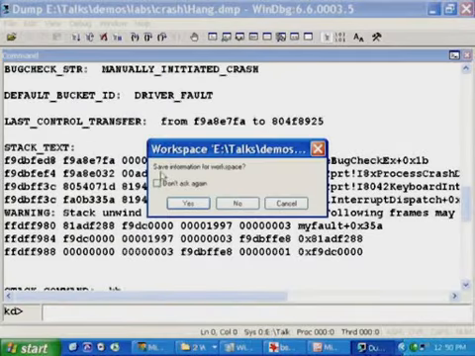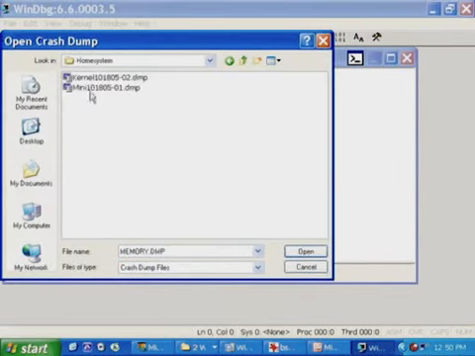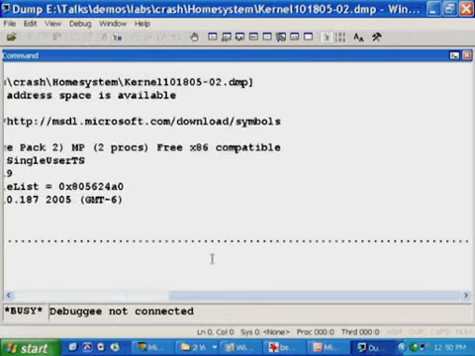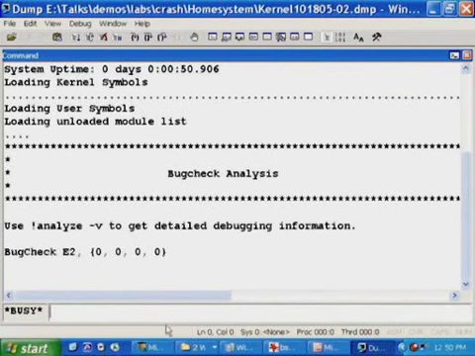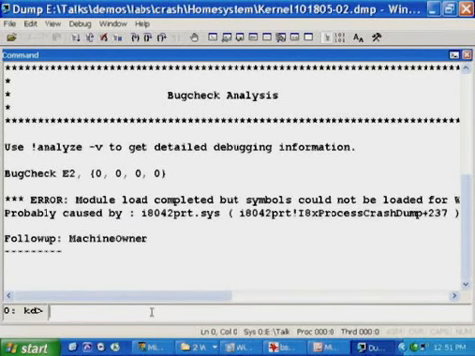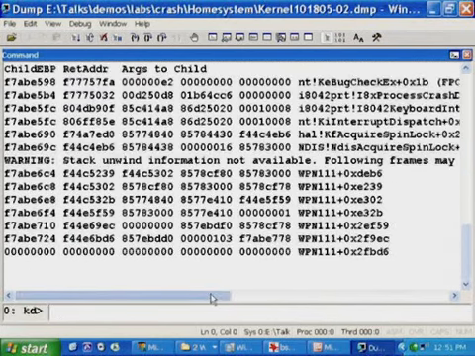I've actually got a real-world example, Dave, from one of my home systems that was periodically hanging, and I configured it to crash on Ctrl+Scroll Lock to get a crash dump of it, and let's go take a look at that. And that was a single-processor hyper-threaded system, so we're going to have to look at both processors in that case. So again, manually initiated crash dump code, there E2, which we saw just a moment ago. And let me do a !thread to look at the state of the stack.